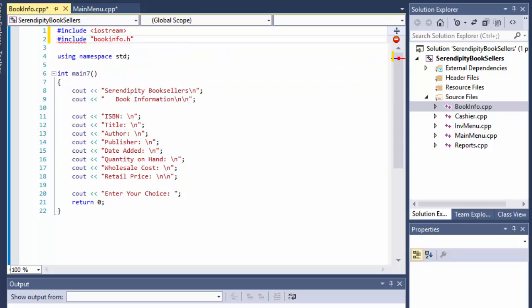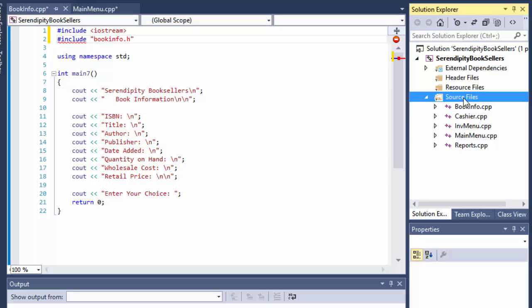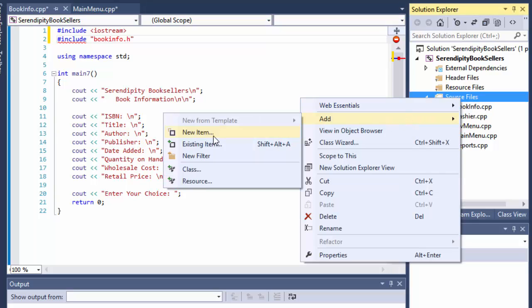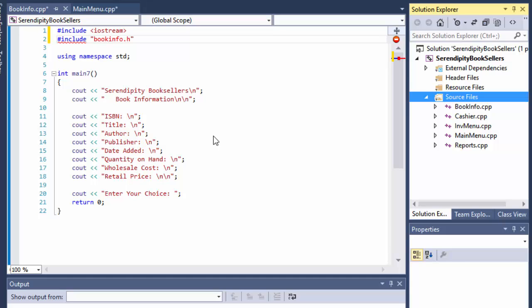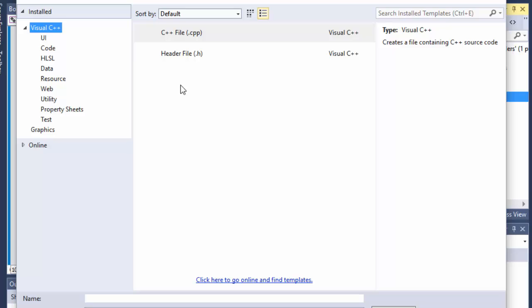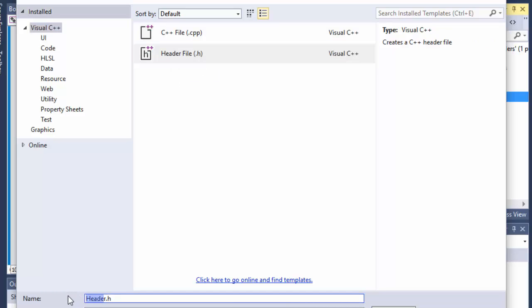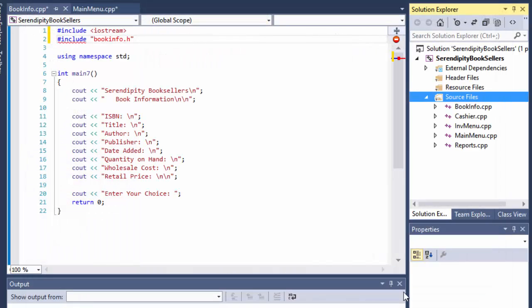So I'm going to right-click source and add new item, and I'm going to enter a header file, and I'm going to call it bookinfo.h, and I'll add that.